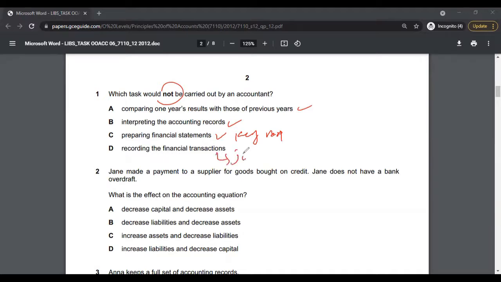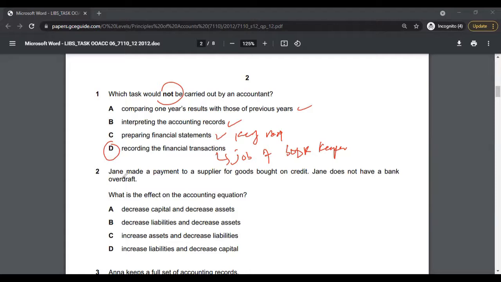Option D, recording the financial transactions. Now this is a job of a bookkeeper. This is arguable. You can say that an accountant can also do that, and he or she should know how to record journal entries or financial transactions. But multiple choice is more about choosing the best option, and in this case, this is the best option. This job is done by a bookkeeper. Therefore, the correct answer to multiple choice 1 would be option D.